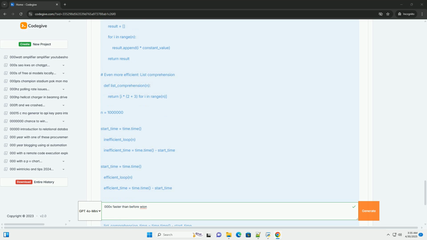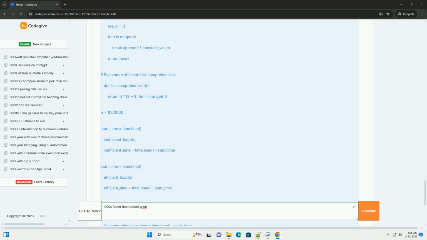The key is to: 1. Profile your code. Identify the actual bottlenecks. 2. Apply the right techniques. Choose optimizations that address the specific bottlenecks. 3. Measure the results. Verify that your optimizations are actually improving performance.